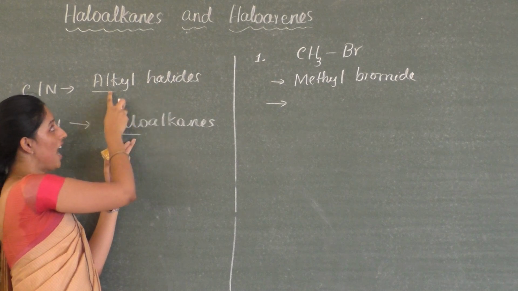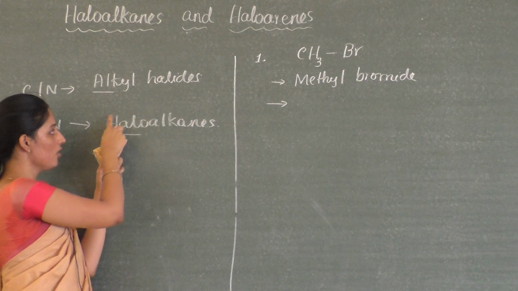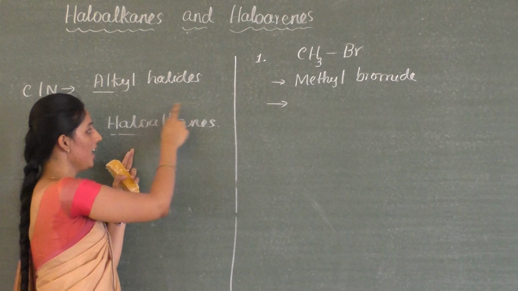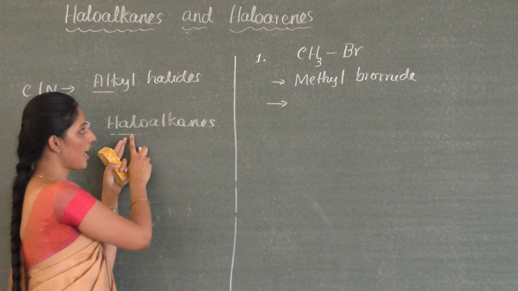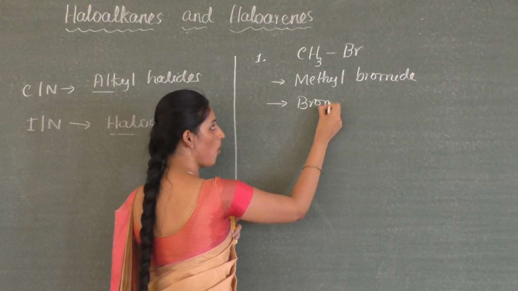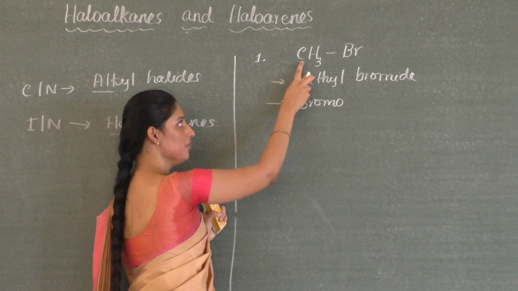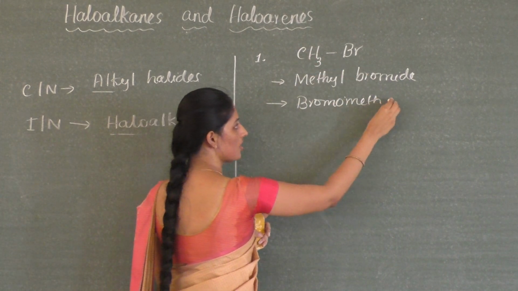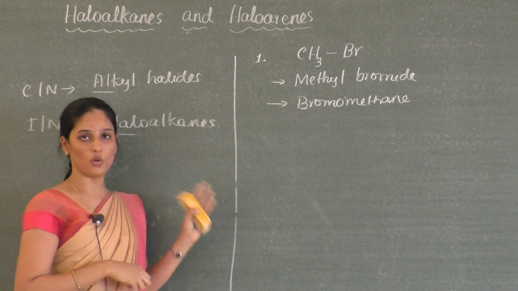Here alkyl is written first, followed by halide. Here the name of the halogen in the form of halo is written first, followed by the root word, that is, the name of the alkane. Which halogen atom is there? Bromine, so it is written as bromoalk. Alk again represents the number of carbon atoms. One carbon atom is there, it is meth, and only single bonds are there, so it is methane. So the IUPAC name of this compound is bromomethane.